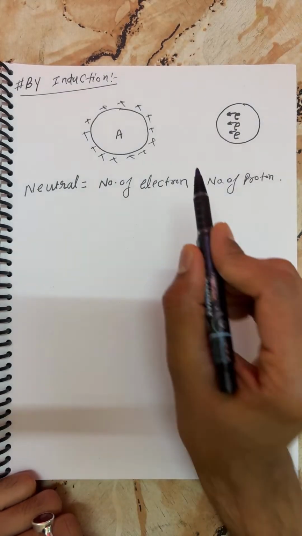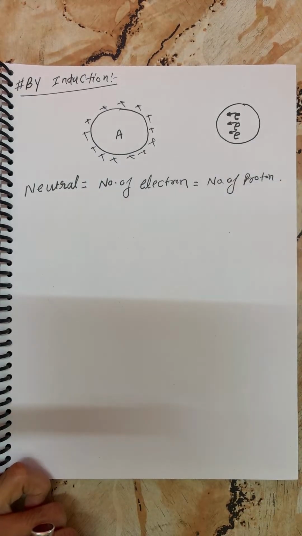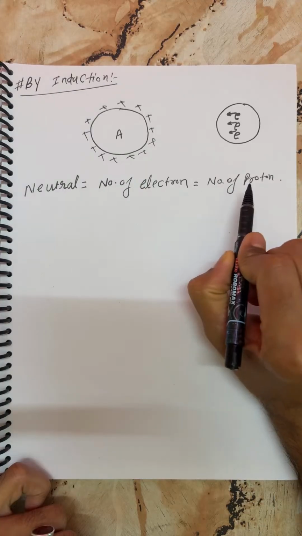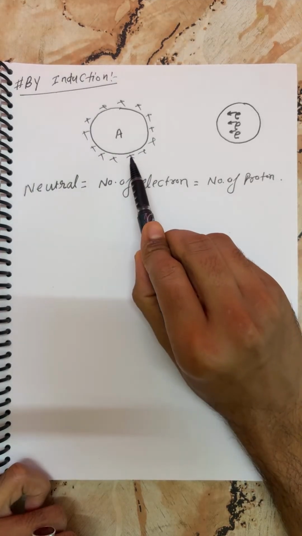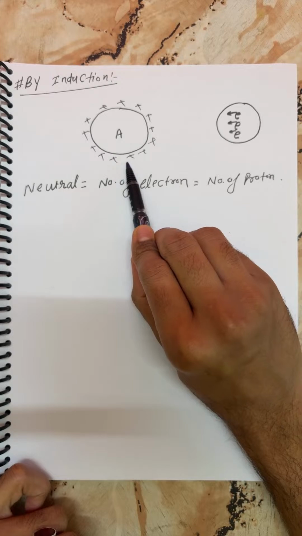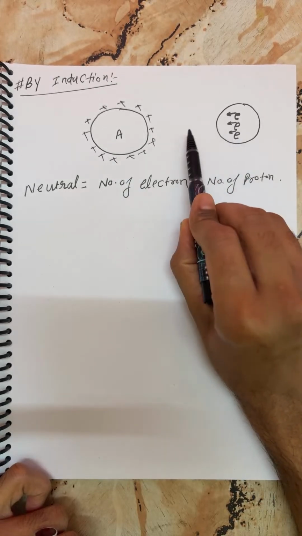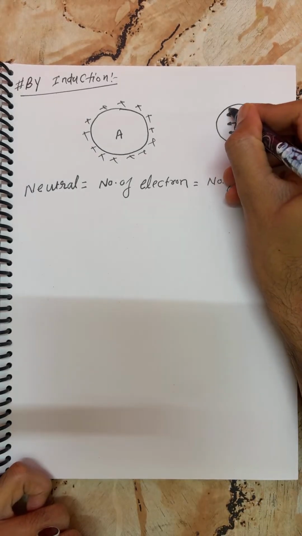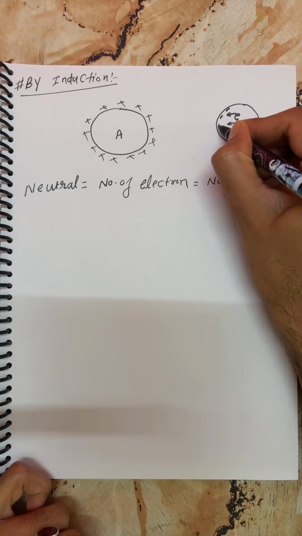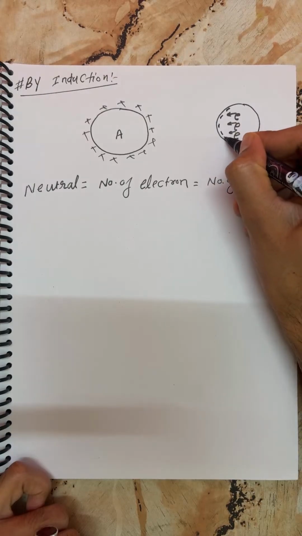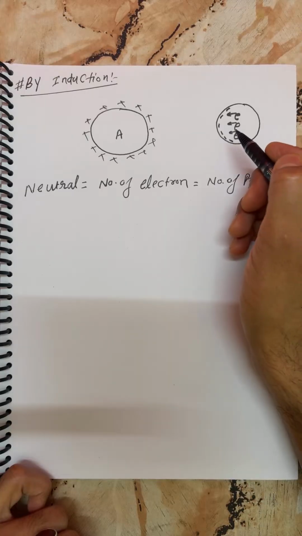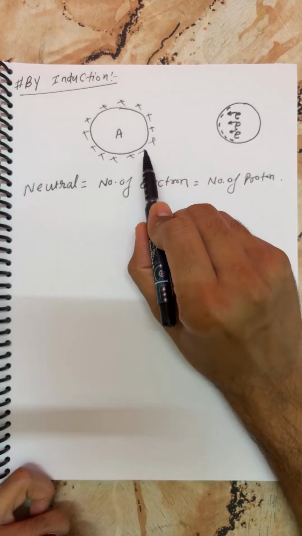So this is a neutral body, containing a number of electrons equal to the number of protons. I placed a positively charged body here. So all the electrons got attracted because of the positive charge, and finally accumulated on the left surface of the sphere, which becomes negatively charged.